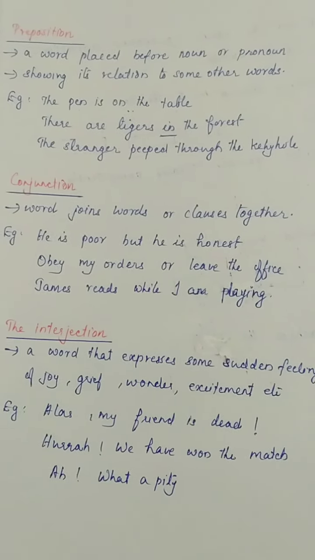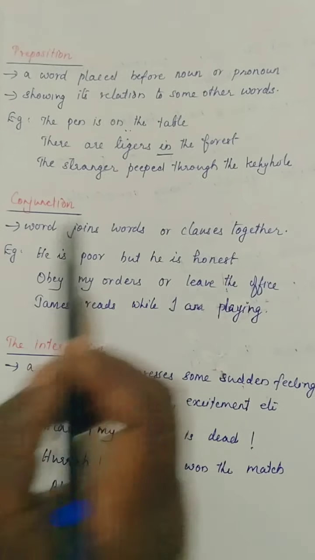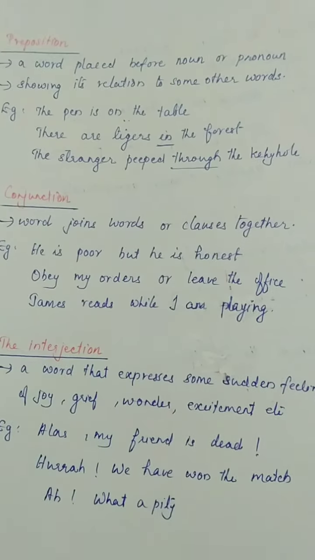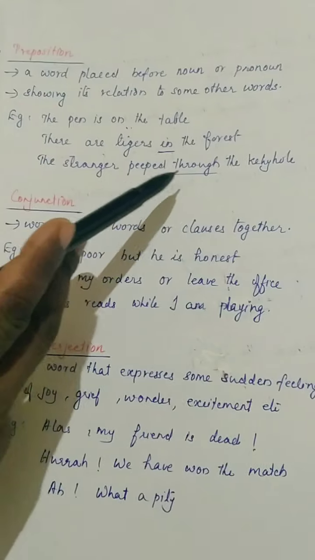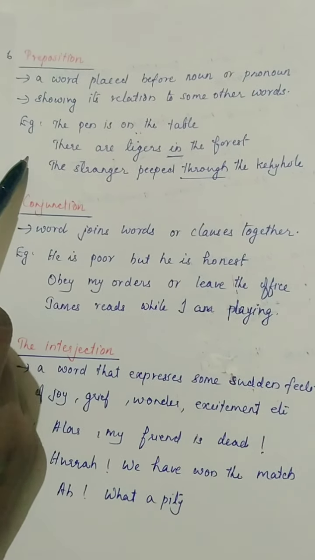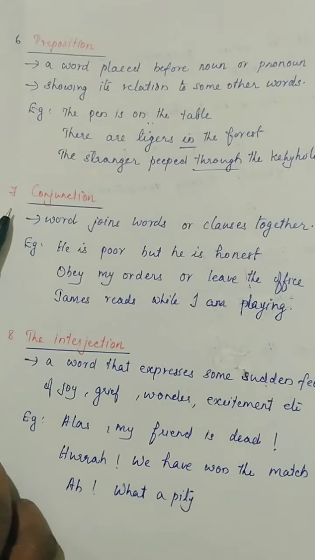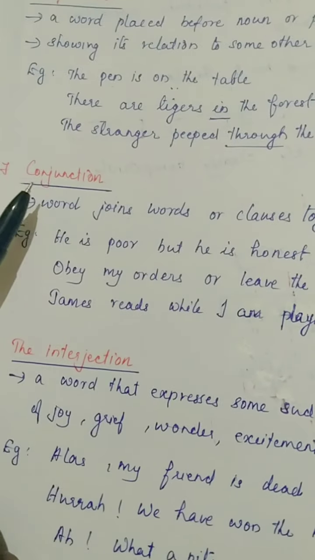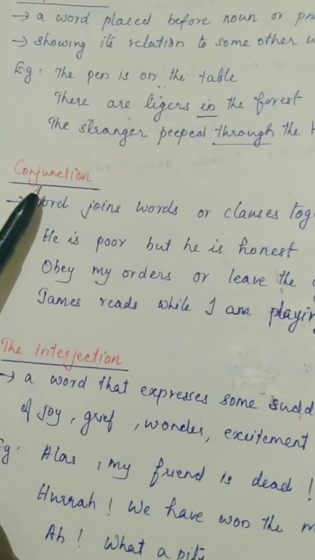The stranger peeped through the keyhole. What is the preposition of this sentence? Yes, through. The stranger peeped through the keyhole. So this is preposition. And we are going to the seventh part of speech, conjunction.